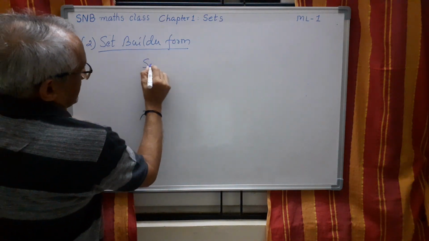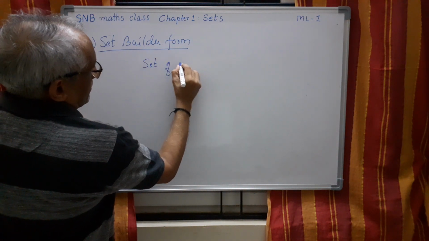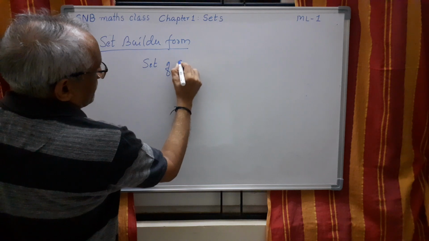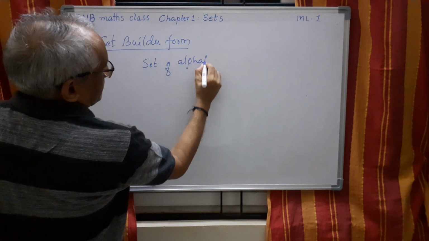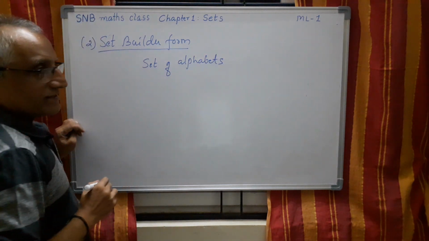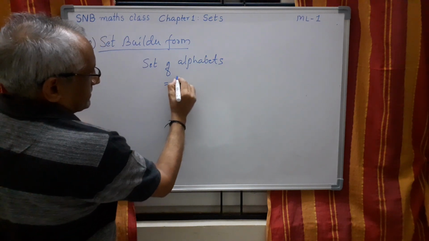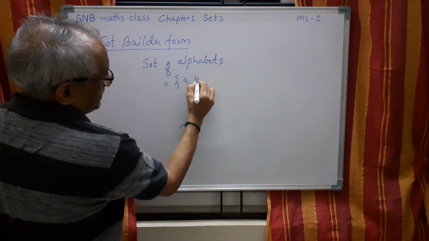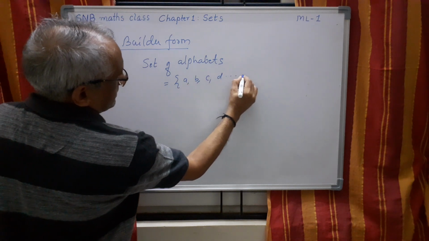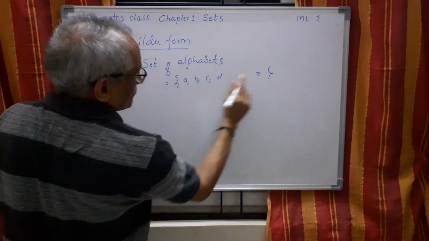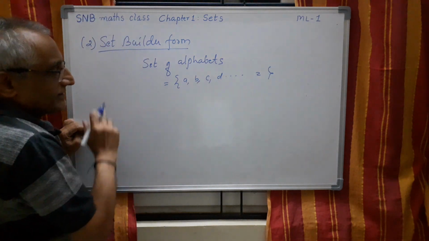Say, set of alphabets, of course in English. So I can write like this: A, B, C, D, etc., last one X, Y, Z. Of course I need not write all of them like this.